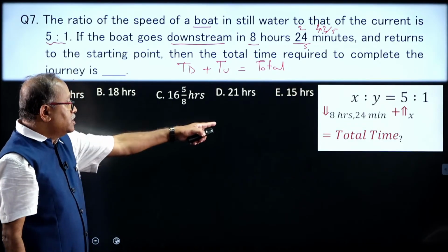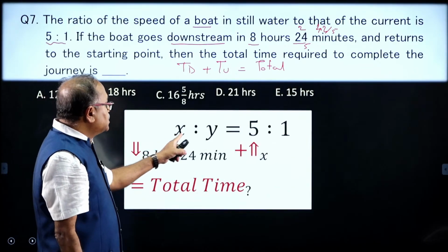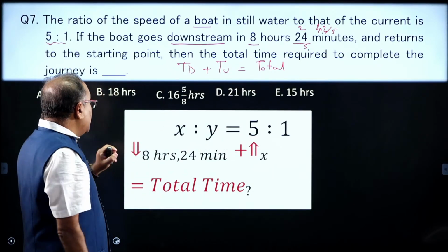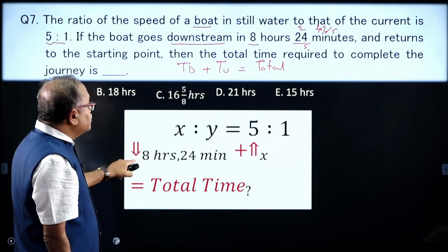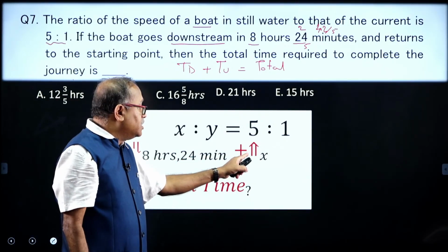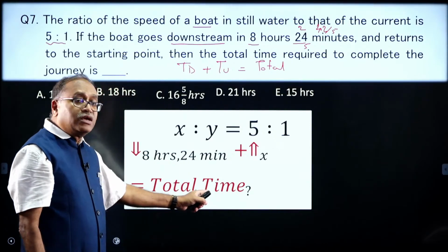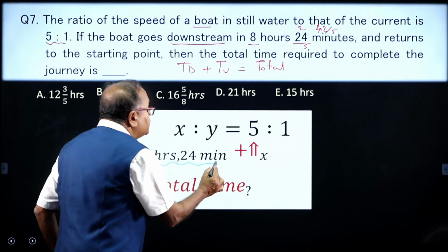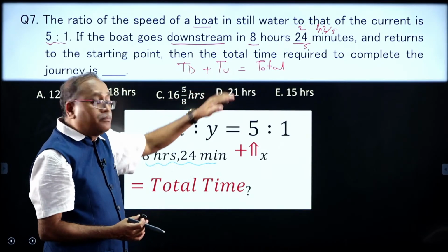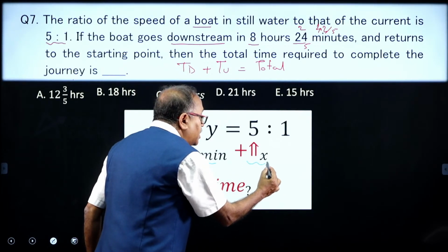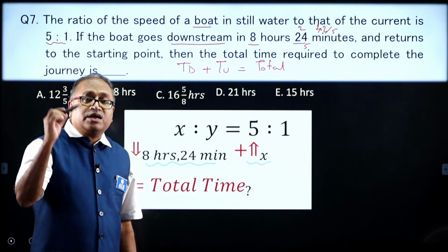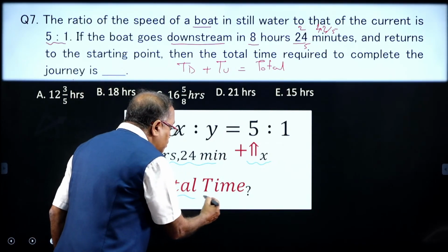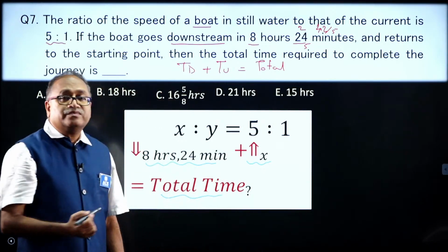I will show you what information we have. Look at this, the x to y ratio 5:1 is already there. And again it is said that for travelling downstream, the time taken is already given in the question, plus the time taken for upstream. I do not know that time. So once I get this time, I will get the total time by adding these two.